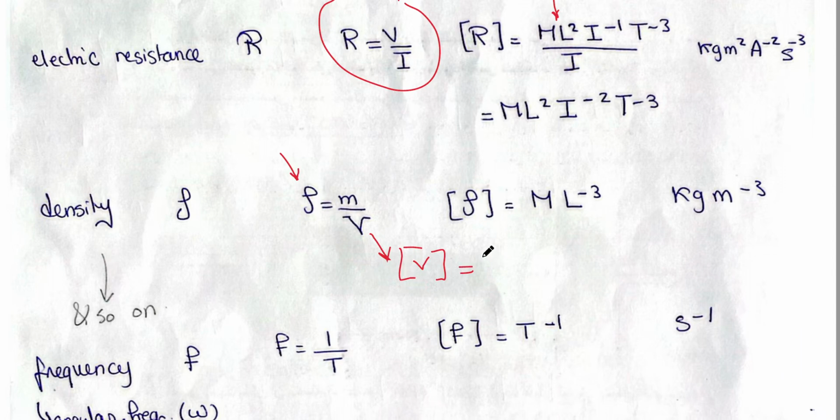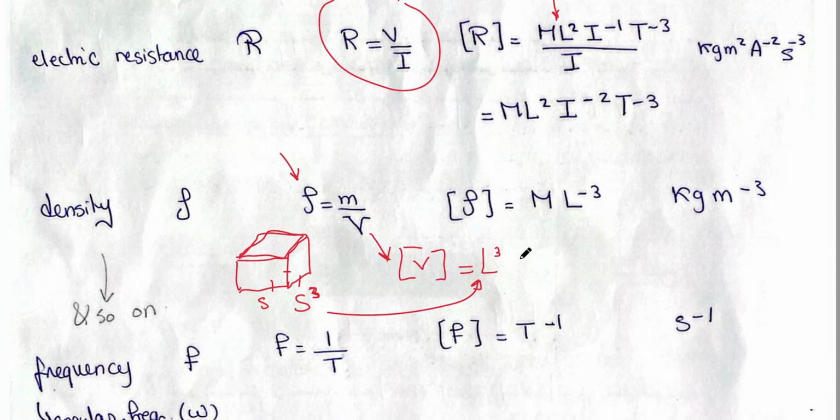So the dimension of volume is L cubed. For example, if you want to get the volume of a cube, how do you get it? You take this side, multiply by this side, multiply by this side, S cubed. So the dimension of volume is L cubed.